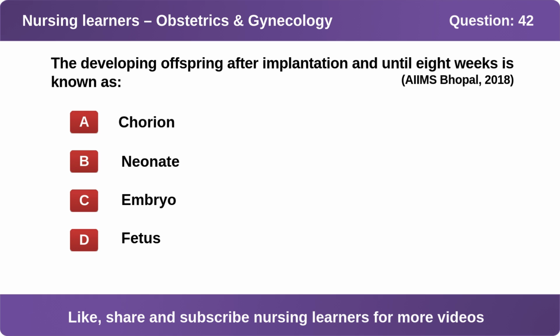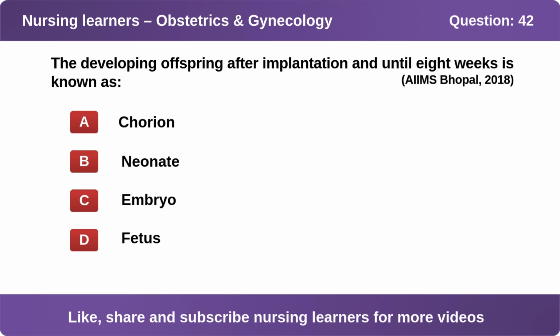Question 42. The developing offspring after implantation and until 8 weeks is known as A. Chorion, B. Neonate, C. Embryo, or D. Fetus. Let's read the question again.